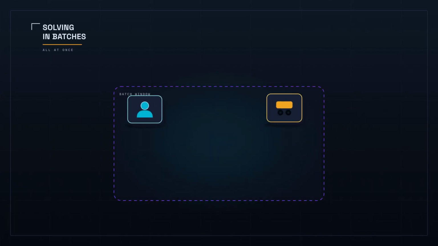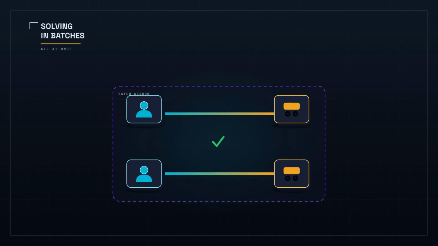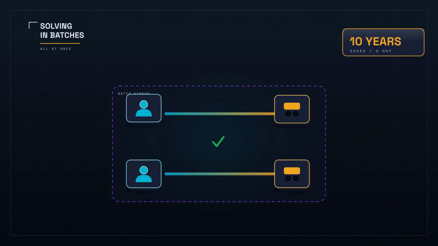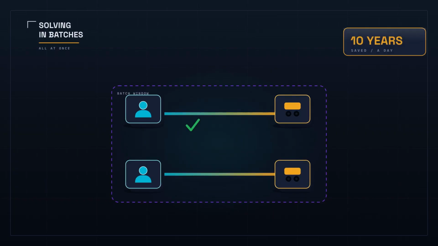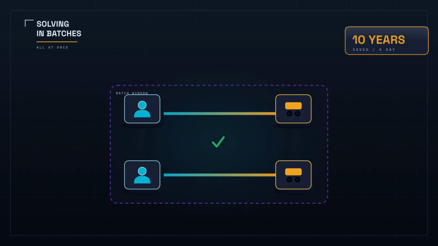It also waits. Instead of taking the first match the instant you ask, it holds for a few seconds and lets a batch of riders and drivers pile up, then solves them all together as one puzzle, choosing the set of matches that makes everyone's total wait the smallest. 2 riders, 2 drivers, and the obvious pairing is often the wrong one. The lines cross. Uber estimates that matching this way saves, across everyone, 10 years of waiting every day.